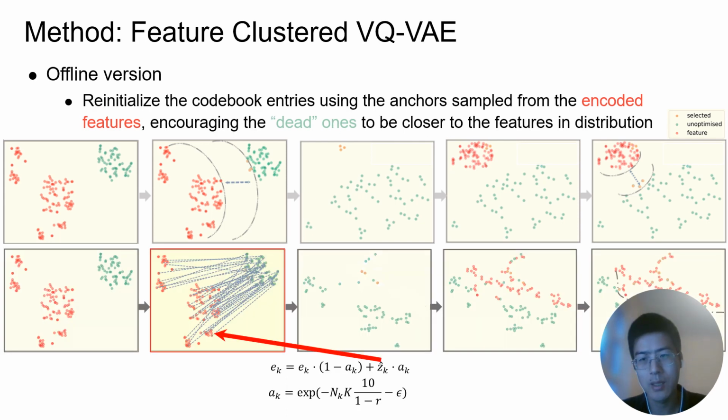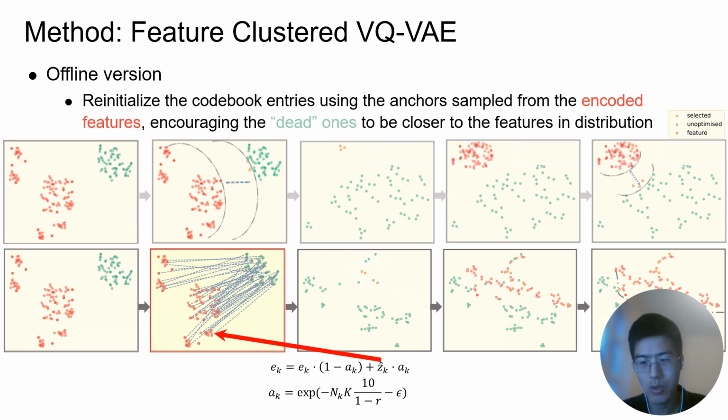Inspired by the traditional clustering algorithm, we propose to use the data points to reinitialize the code vectors. E_k is the code vector and z_k hat is the encoded feature. Alpha is the probability to update the code vectors. Alpha is related to the usage of the code vector. When the usage is high, alpha will be small. Then we will just use the current code vector for the representation and update.